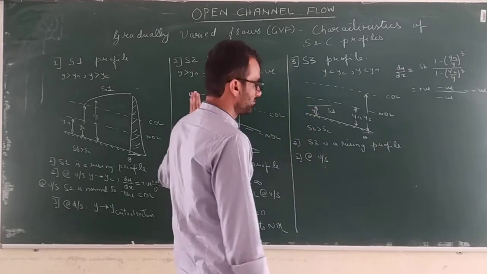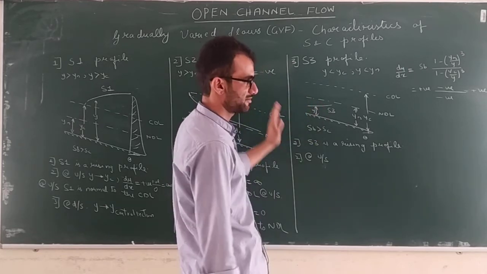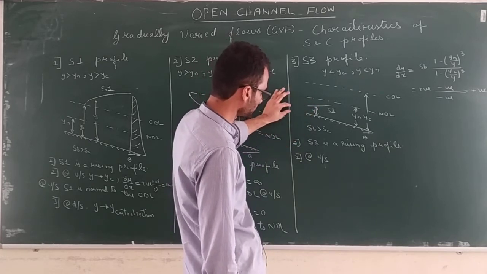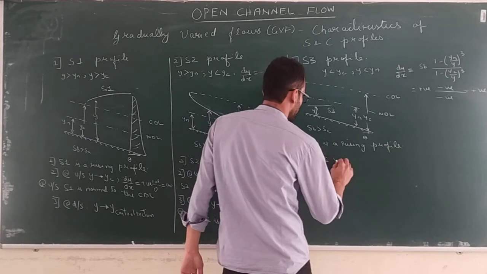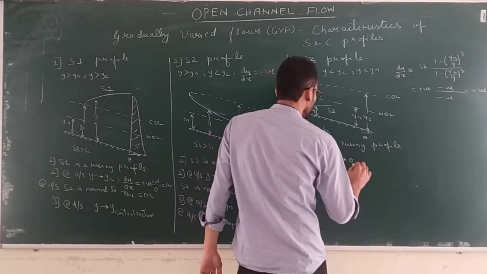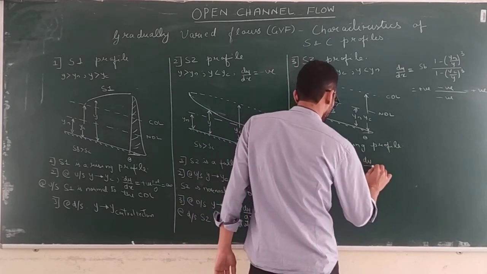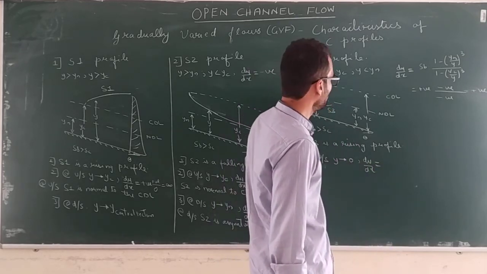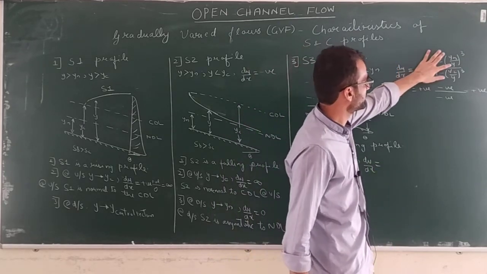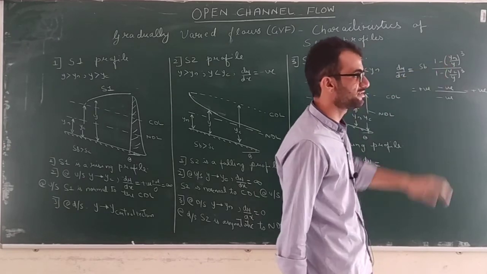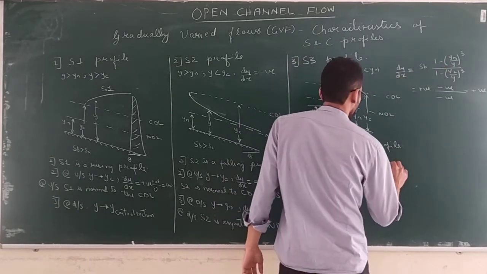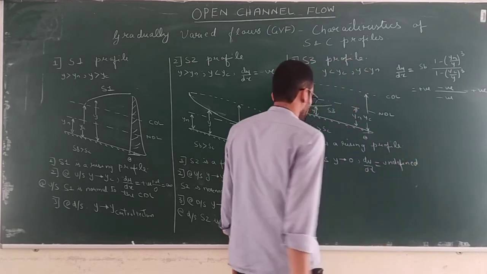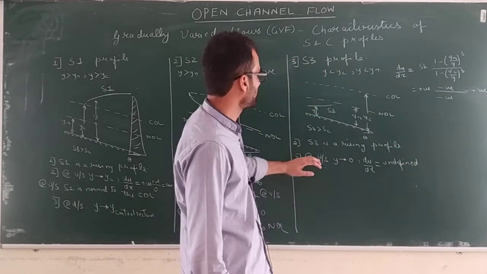If you go theoretically, at the upstream, see Y is going to decrease. Okay, so Y tends to 0, but dy by dx becomes, at that point dy by dx becomes, see Y tends to 0, so this is 0 divided by 0, so it is undefined. This is not defined. Okay, so dy by dx is not defined, so this is not practically possible.